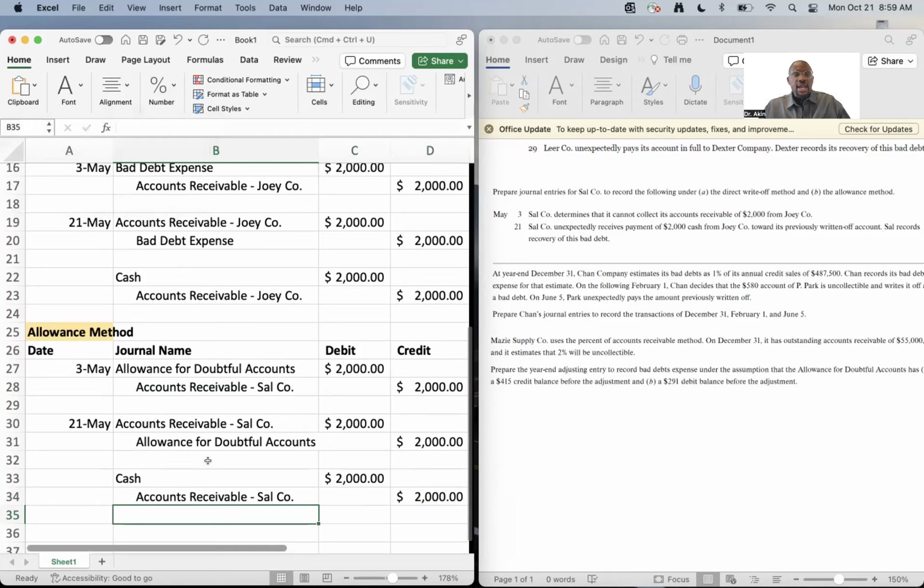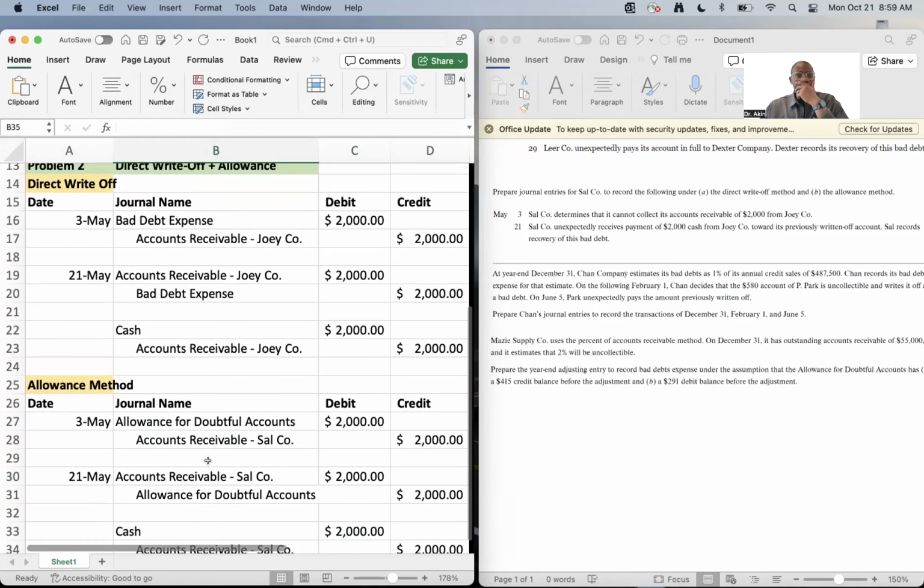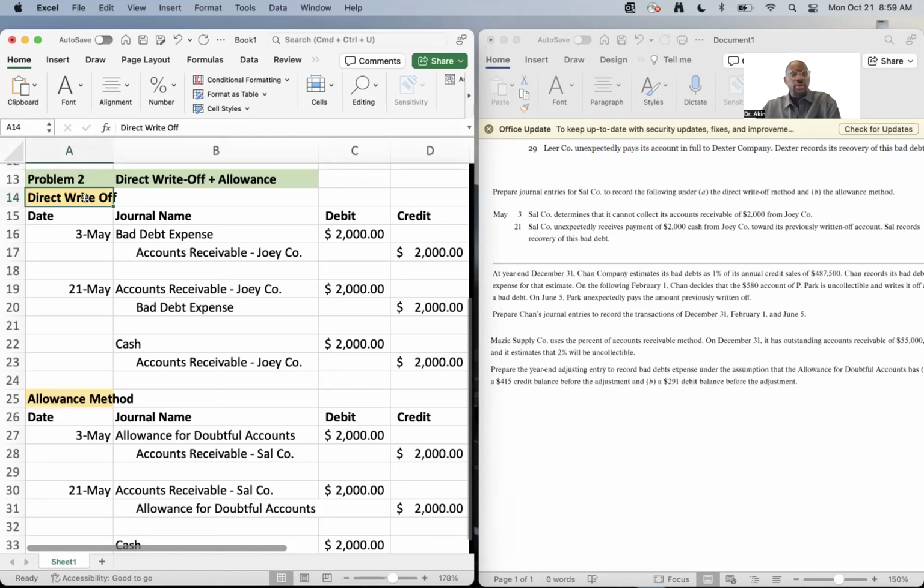Now I want to draw your attention. If you were to look at the direct write-off method as opposed to the allowance method, what is the difference? If you were to look intently, there's only one small difference.